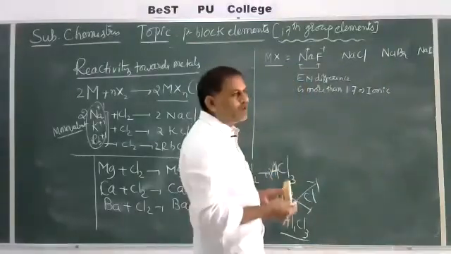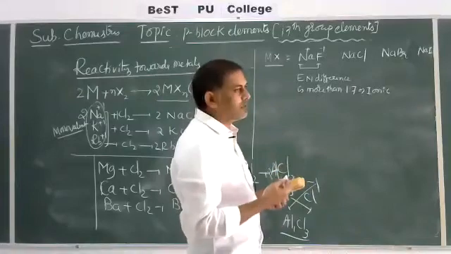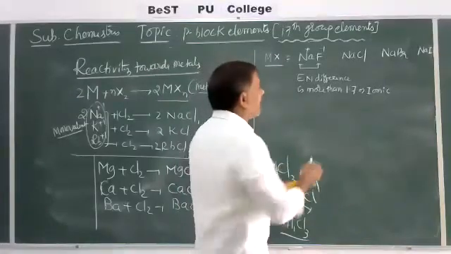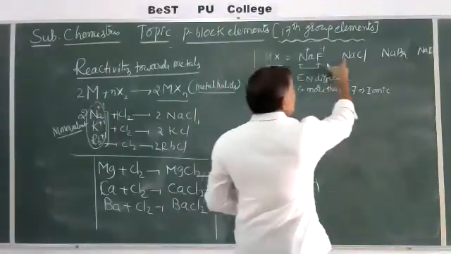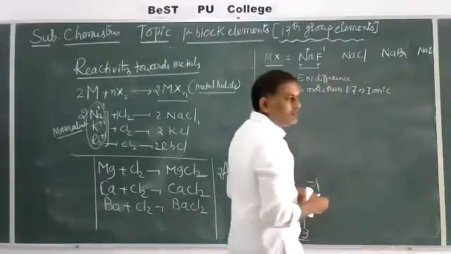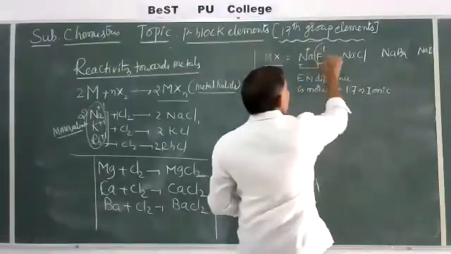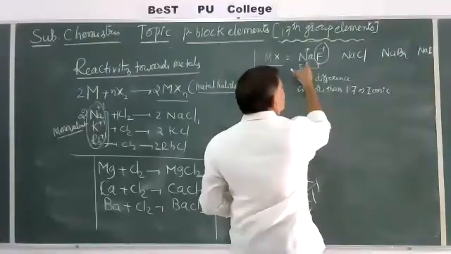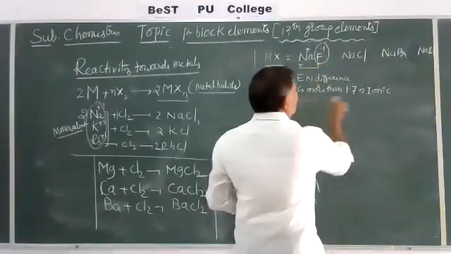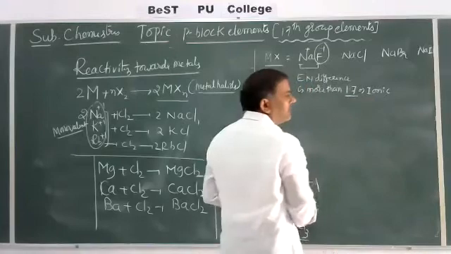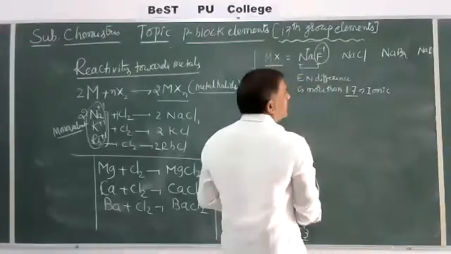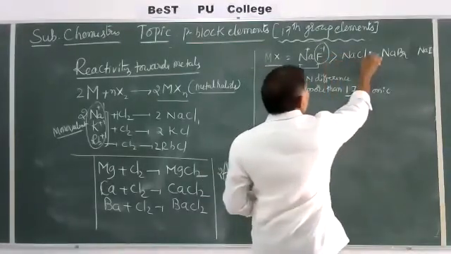So among these, which is more ionic? NaF. Sodium is common. Now this is the more electronegative one. Sodium is electropositive, but the electronegativity difference is more than 1.7. That's why it is ionic in nature, and more ionic compared to the others.